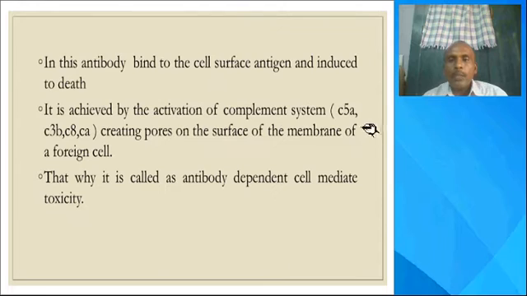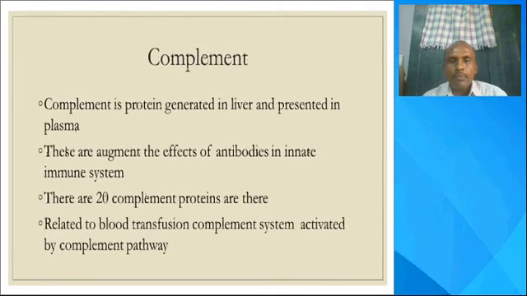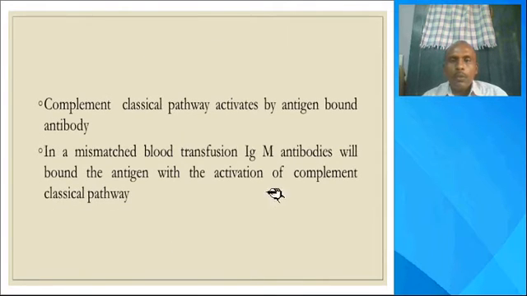Particularly in blood transfusion problems, four types of complement proteins participate, such as C5a, C3b, C8. These complement proteins will activate the immunoglobulins. So in mismatched blood group transfusion, IgM antibodies will participate.